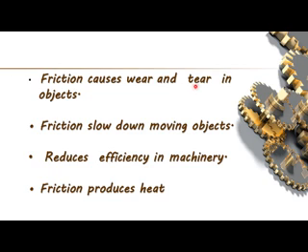Friction causes wear and tear in objects. Friction slows down moving objects. It reduces efficiency in machineries. Friction produces heat. So all these show that friction can be harmful.